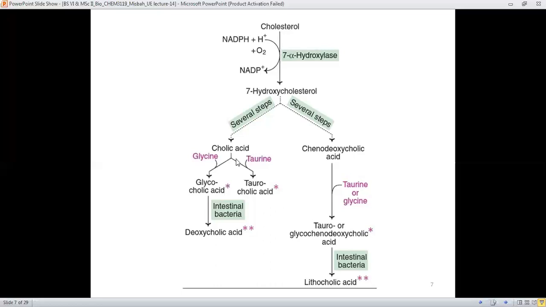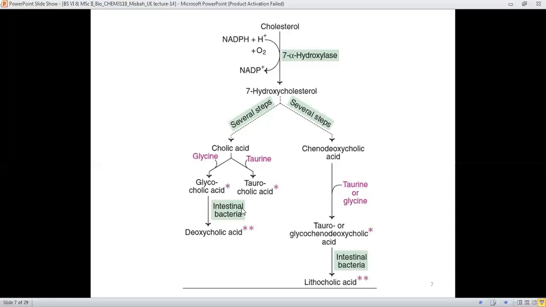And cholic acid, due to reaction with or attachment to glycine or taurine, gets converted into glycocholic acid or taurocholic acid, depending on whether glycine or taurine, which have the aminosulfonic acid group, has conjugated with the cholic acid.